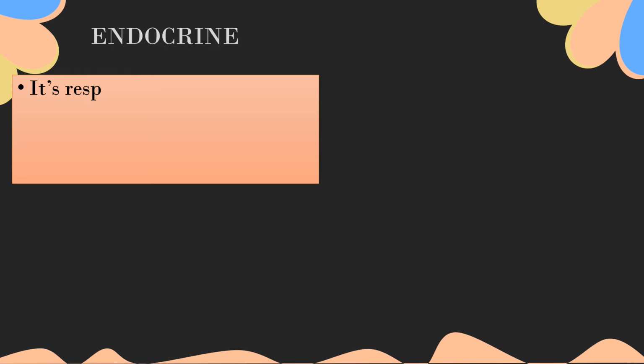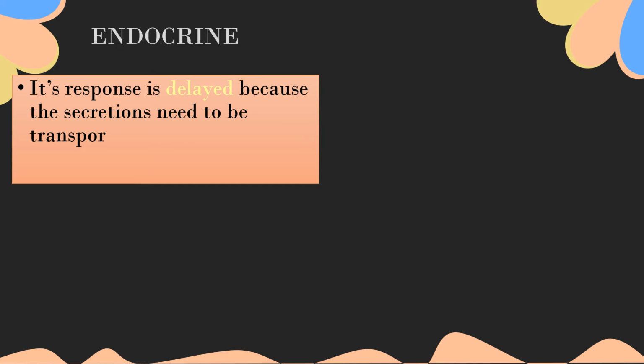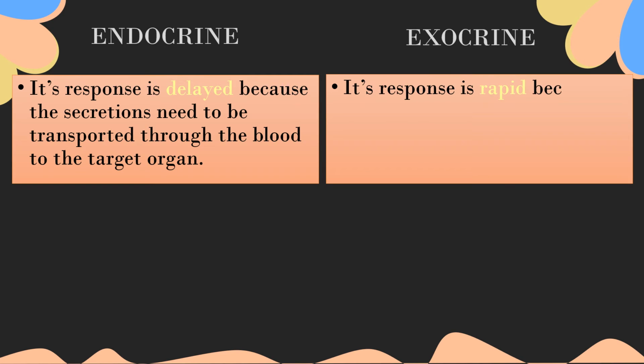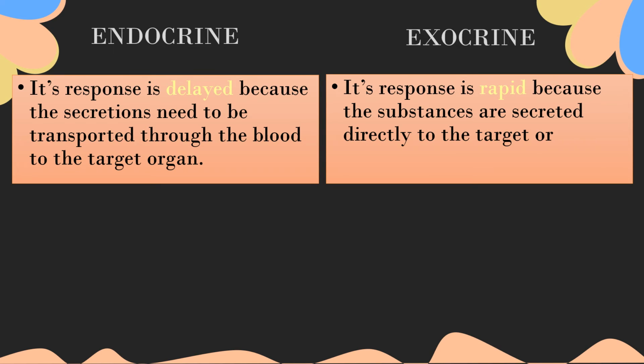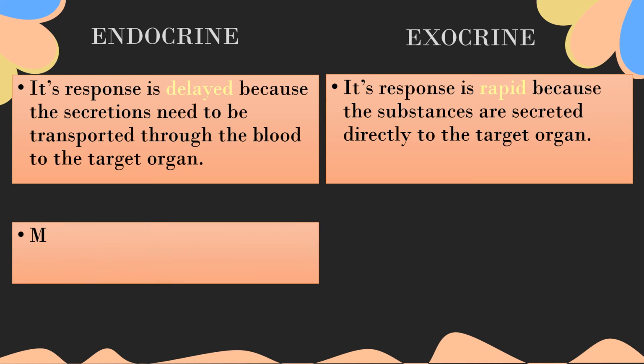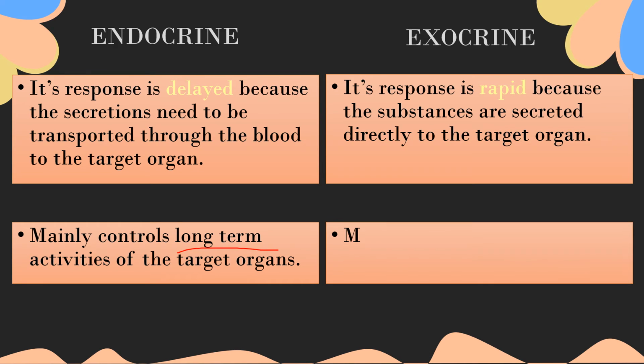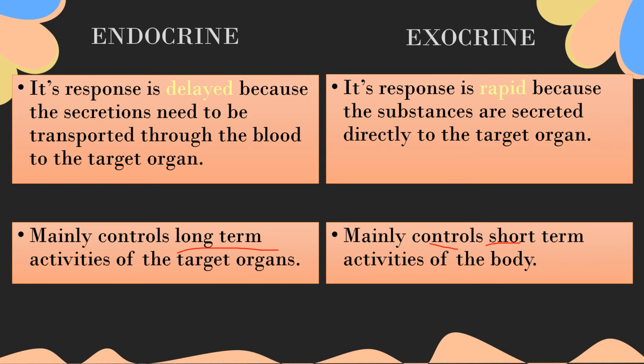Endocrine, its response is delayed because the secretions need to be transported through the blood to the target organ. But for exocrine, its response is rapid because the substances are secreted directly to the target organ. And endocrine mainly controls the long-term activities of the target organ. Long-term activities. And for exocrine, it mainly controls the short-term activities of the body.